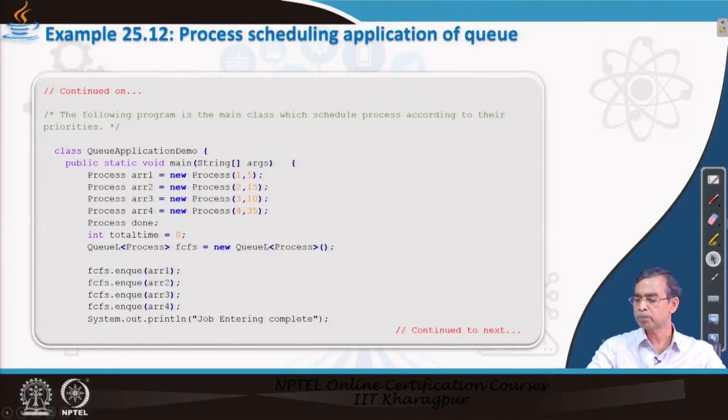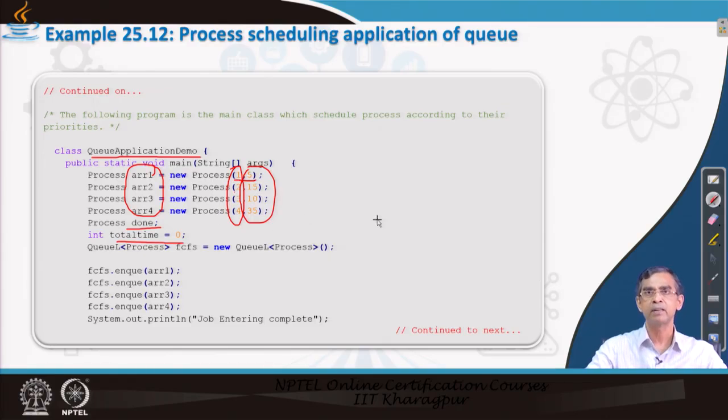So, here is the next part of the program. This is basically the queue application demo. Here you can see we create 4 processes. These are the 4 process identities, and this is the time that is required in order to serve the process, 5 units, 15 units and so on. And we use one temporary variable, called done. It holds the total time after this policy, that means after all processes are served, how much time the scheduler takes to calculate. Initially it is 0.